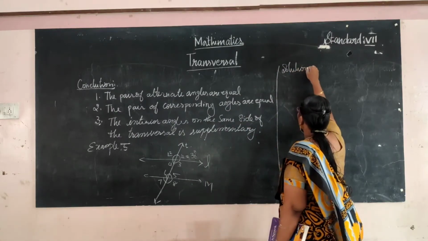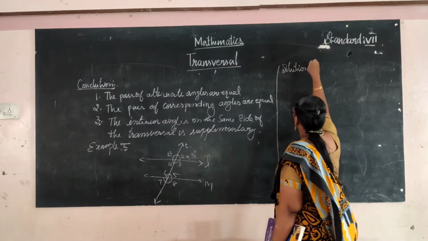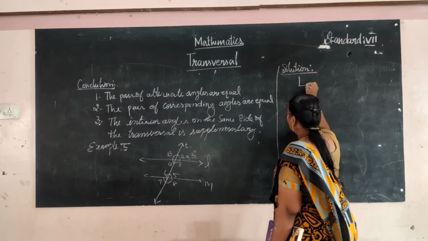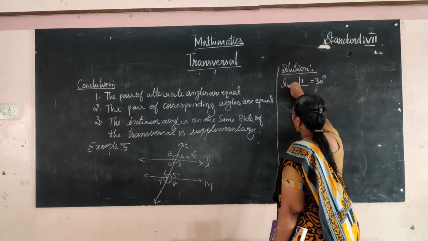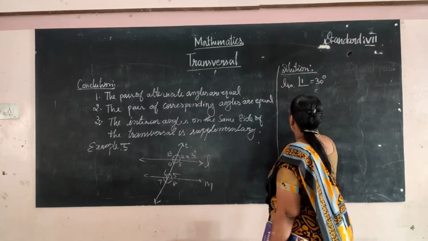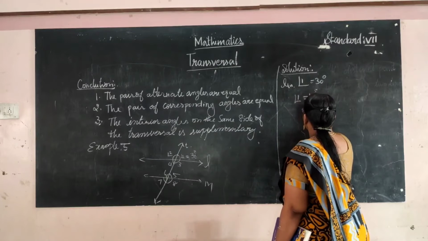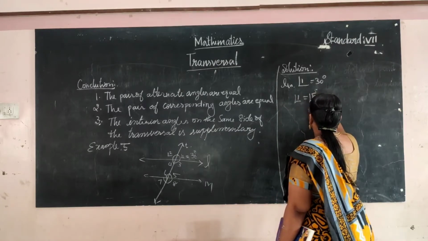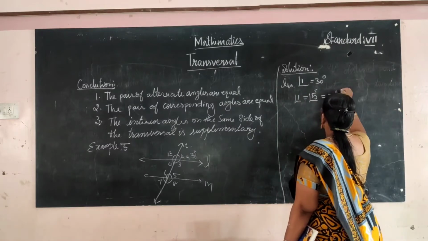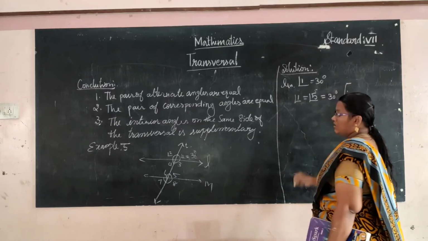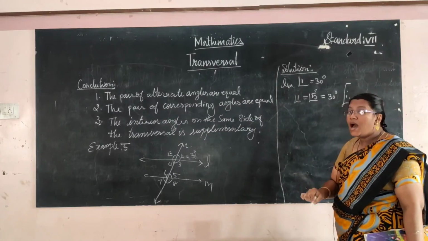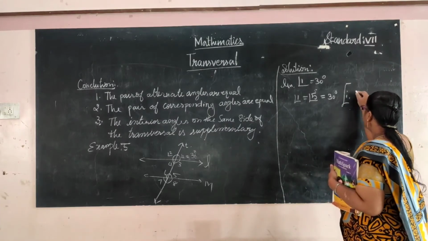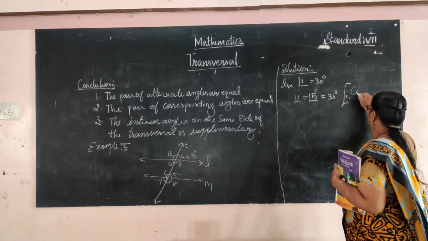Very easy. Angle 1 is equal to 30 degrees is given. And next, angle 1 is equal to angle 5 equal to 30 degrees, since corresponding angles are equal.